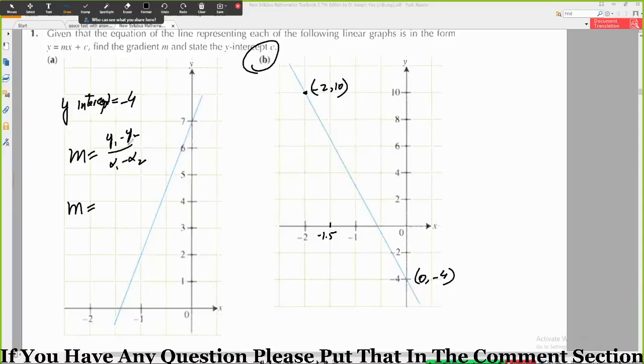Okay, minus 4 plus 10 divided by 0 minus 2. Okay, 0 minus 2.